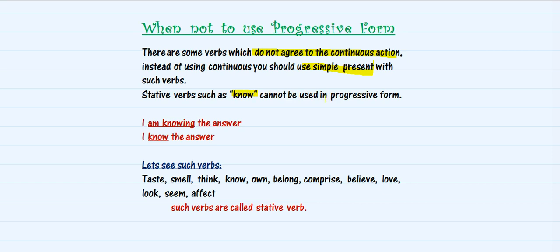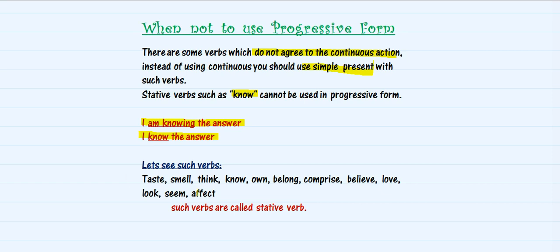Let's see the example which is being used. It says, I am knowing the answer. This use of the verb in progressive form is absolutely wrong. This sentence is grammatically incorrect. You cannot write I am knowing the answer because know is a stative verb. It will not follow the rule of progressive form. If you want to use know, then you have to use simple present. Like I know the answer is the correct way to use this verb know.